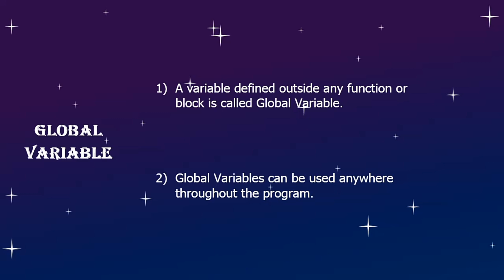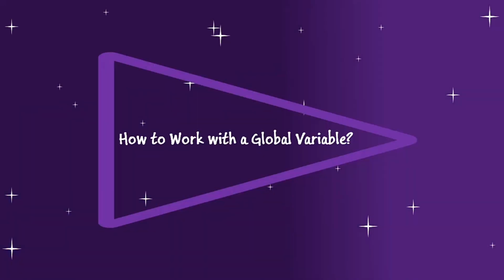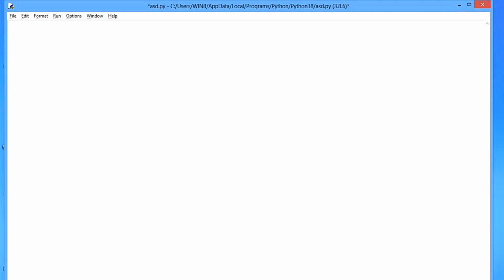Now what is global variable? So guys, any variable that is defined inside a program but outside of any function or block is called a global variable. And global variables can be used anywhere in the program, whether outside of a function or inside of a function, outside of a block or inside of a block. Okay, so now we will see how do we create a global variable in Python and how can we work with them in Python. So guys, for this I'm taking another example.